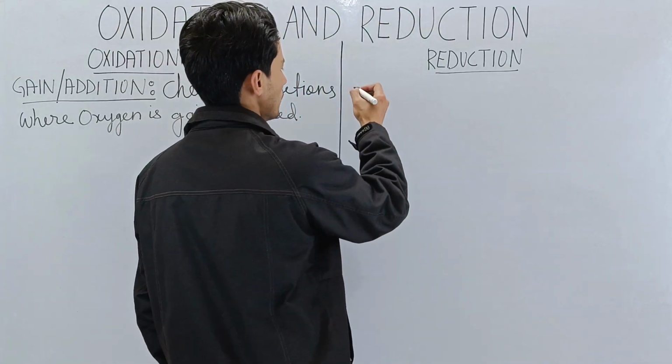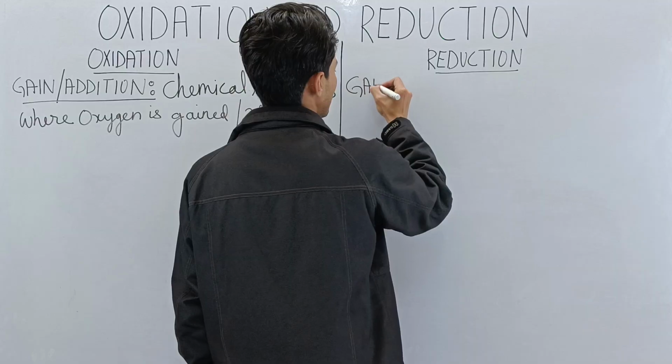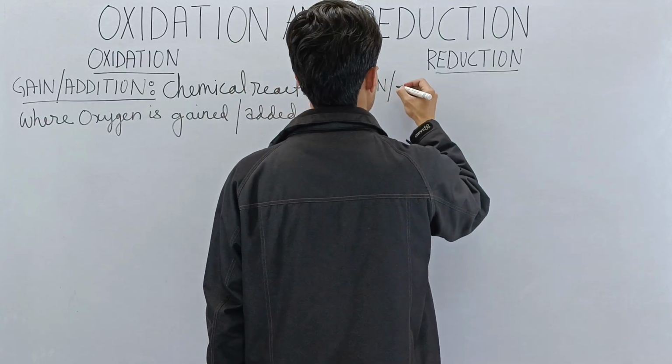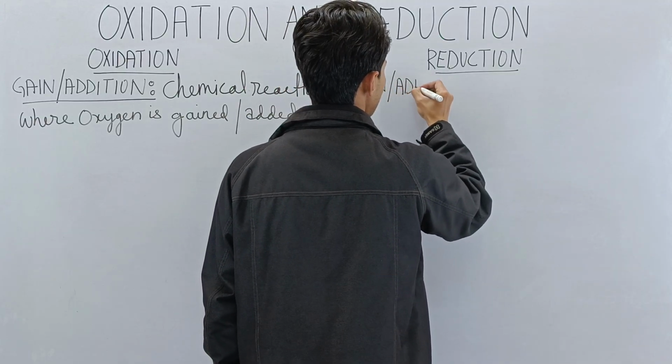Now let's define reduction in terms of gain or addition.